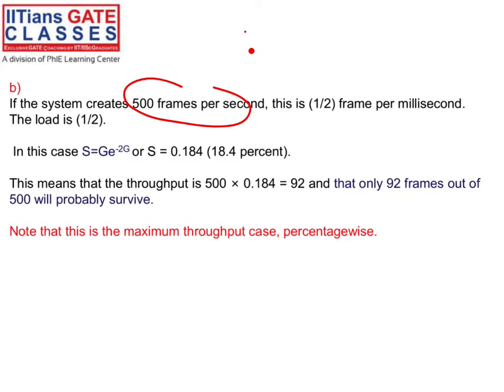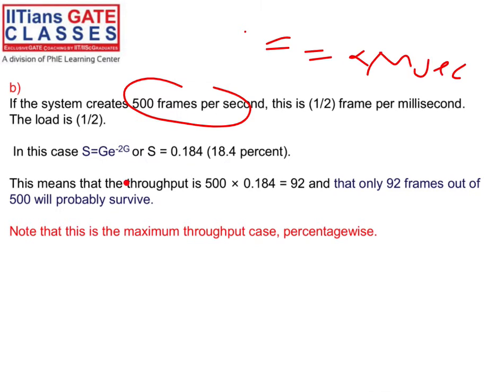In this case, what will be the channel load? Normally your transmission time is 1 millisecond to send the frame, but here I am sending half a frame per millisecond. So the channel load is 1/2, right?